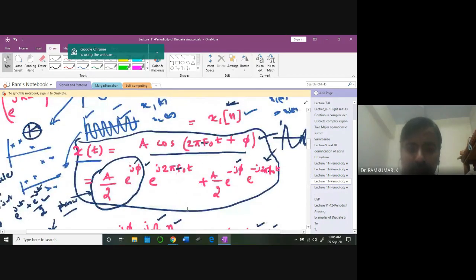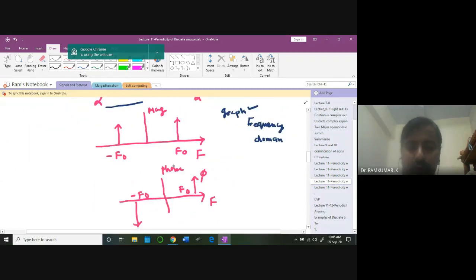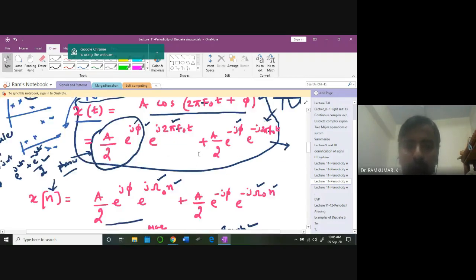For this signal, I am drawing the graph. If you look at this signal, there are two terms: e power j 2 pi f naught t and e power minus j 2 pi f naught t. So there are two frequencies, f naught and minus f naught, and at those frequencies I have an amplitude of a by 2.